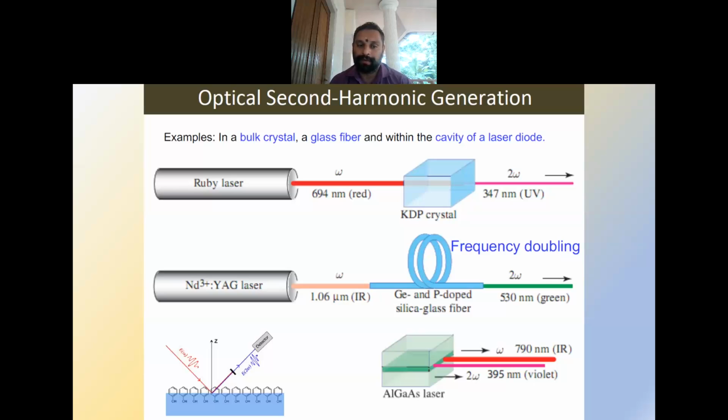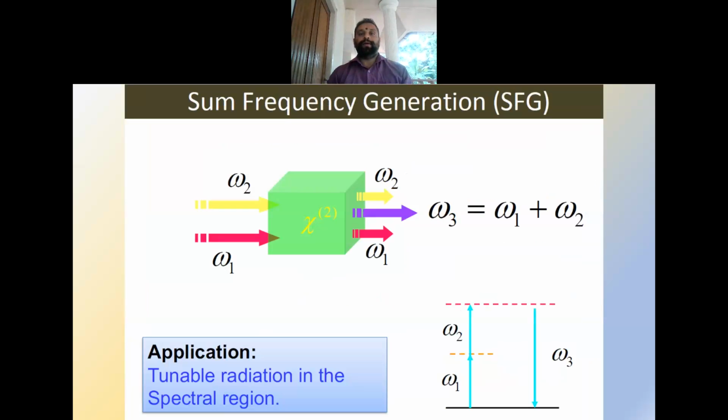In the case of the neodymium YAG laser also, it will produce frequency doubling, and the same thing will happen in the case of the aluminum gallium arsenide laser also. All these are examples of second harmonic generation.